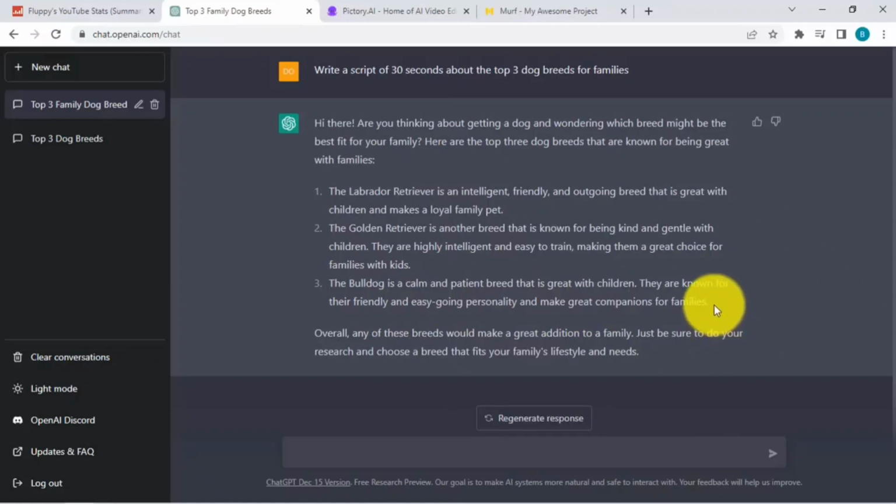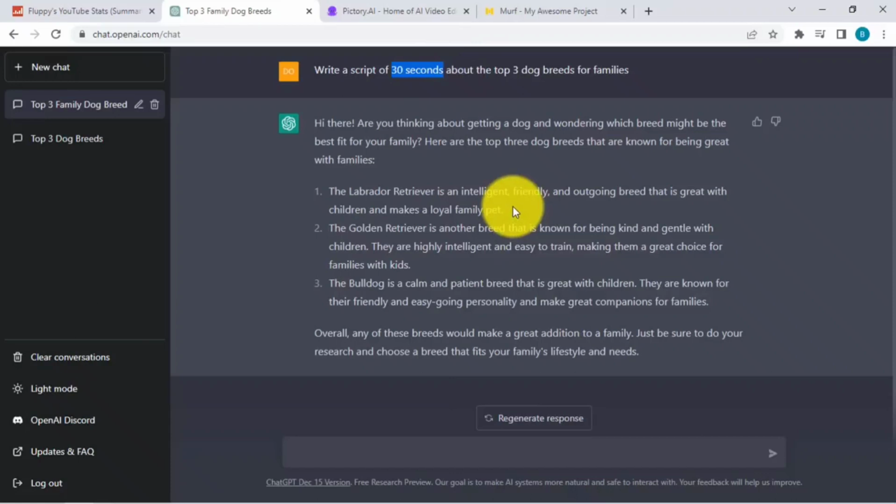Now, the really cool thing about this one is we didn't even have to lift a finger to write the script or even hire a person to write this for us. So think about it, right? It can be 30 seconds, it can be 60 seconds, you can even make it longer. Just tell ChatGPT what it needs to do and it will just create it for you.